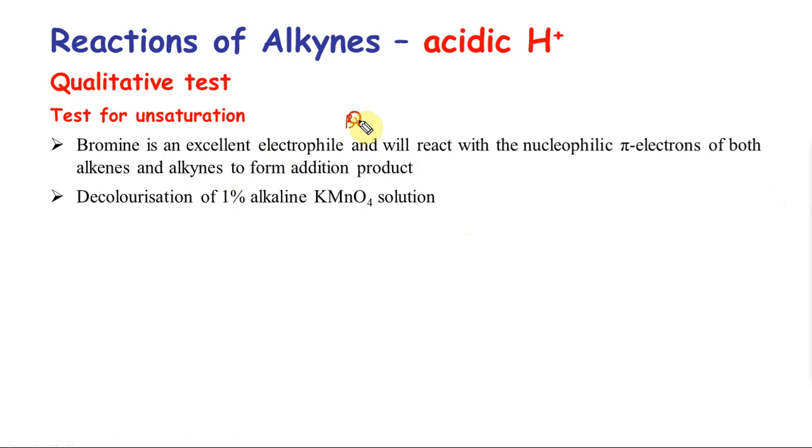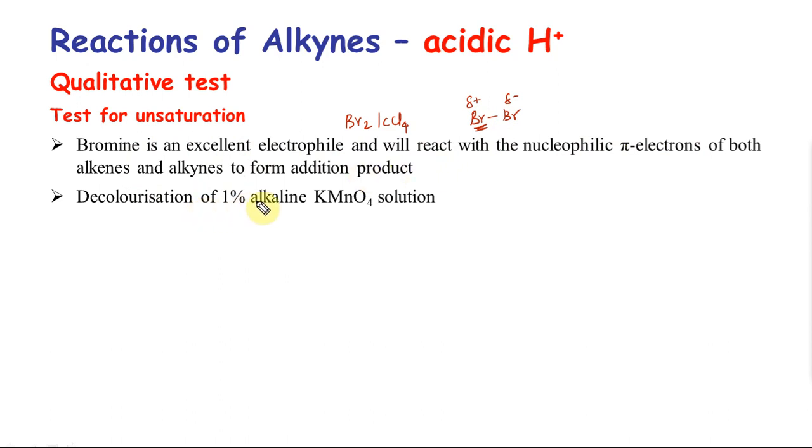This is nothing but Br and Br. In the presence of an alkyne, this is actually delta plus and delta minus, so it can behave as an electrophile and react with the nucleophilic pi bonds, an addition reaction. Hence, decolorization of this bromine solution will give you an idea that there is a triple bond present.